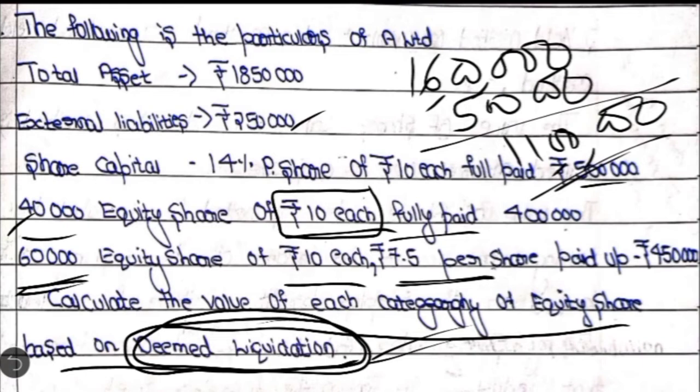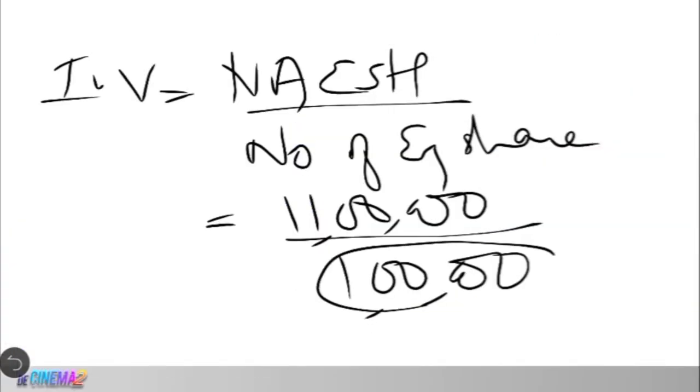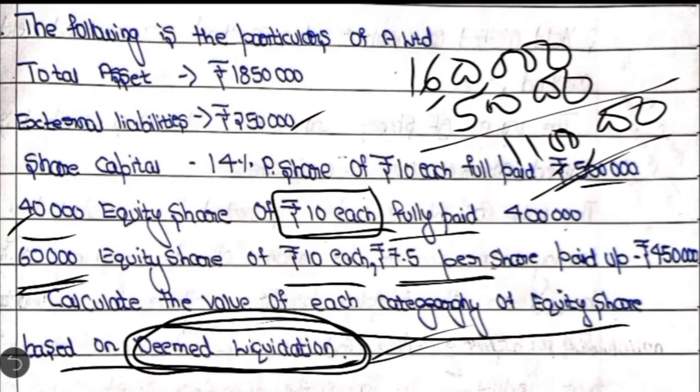When you have one fully paid up and the other partly paid up, you cannot club those categories because the paid up values are different. So in this case you cannot divide by 1 lakh as the paid up values of the two categories are different. So what is the extra adjustment required here? As it is given that we have to calculate the value of share under deemed liquidation, we are going to assume that whenever the company goes into liquidation, they appoint a liquidator who looks after the procedure of liquidation.